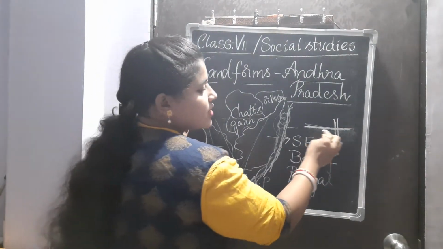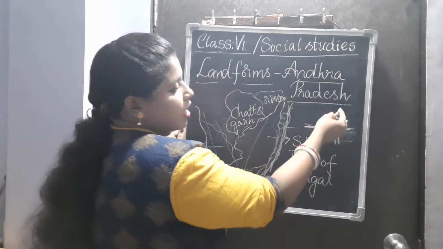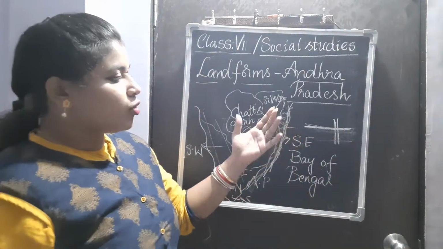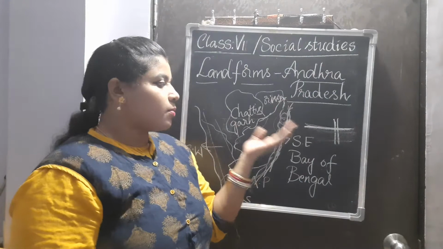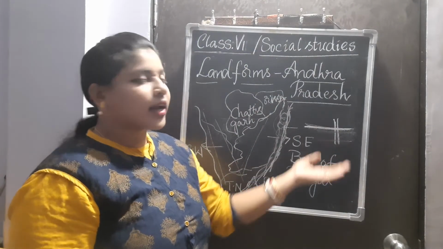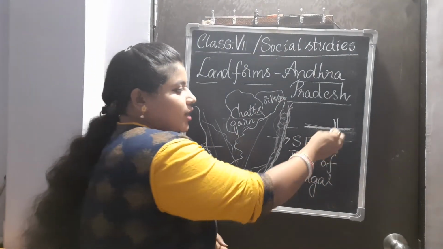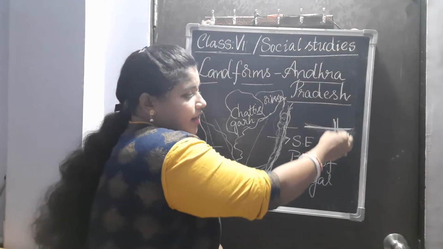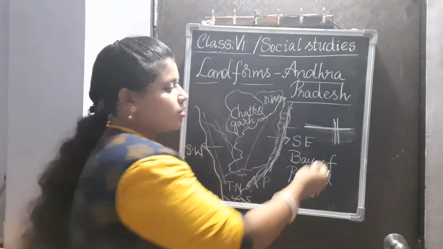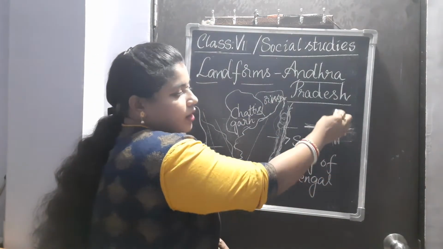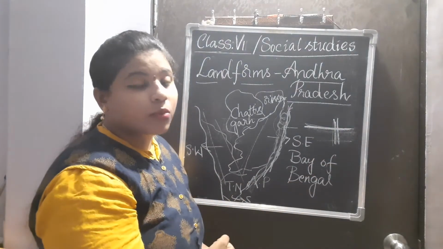So these are the water beds. Most of the people in their houses get bore wells. They dig big pipes into the land to collect the water from the ground. So this is the groundwater or the borewell water.